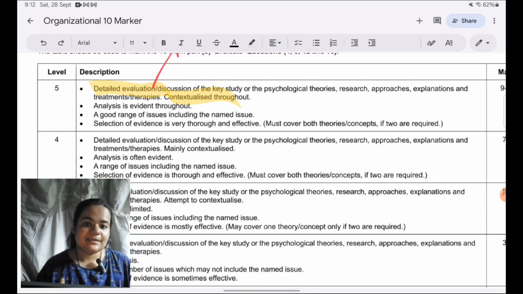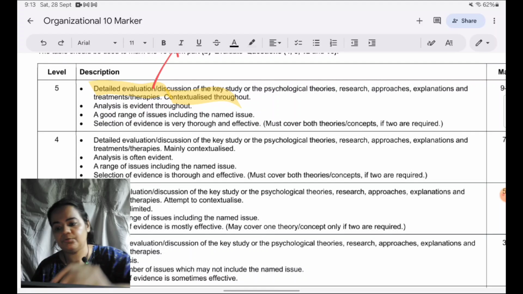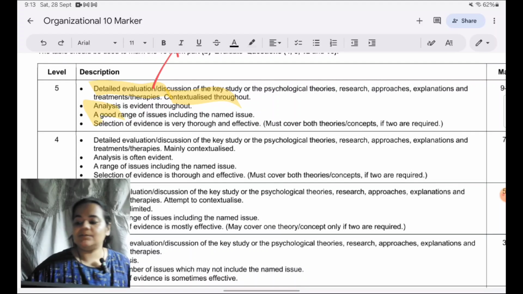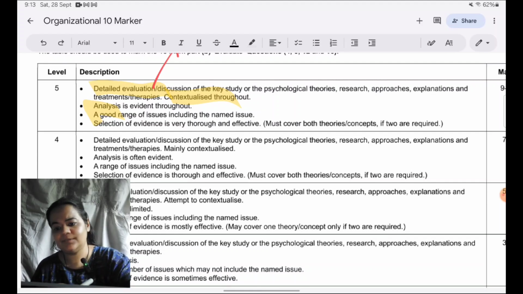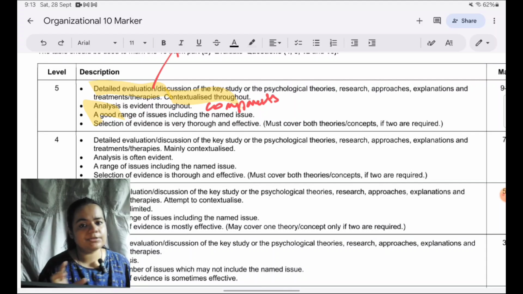The next thing you can see in the criterion requirement is that analysis needs to be evident throughout. It can be difficult to distinguish between analysis and evaluation. Analysis just means breaking down something into components or elements and then linking those components or elements to the point made. A simple way of thinking about this is you need to give finer points from the theory or study which you have learned and link them to the issues which you are discussing.